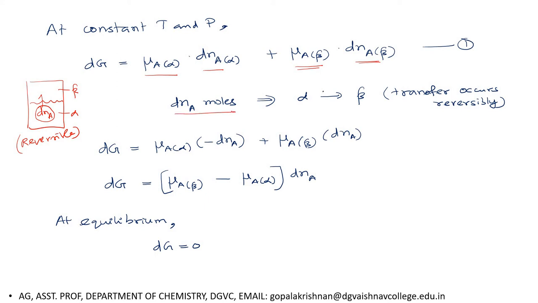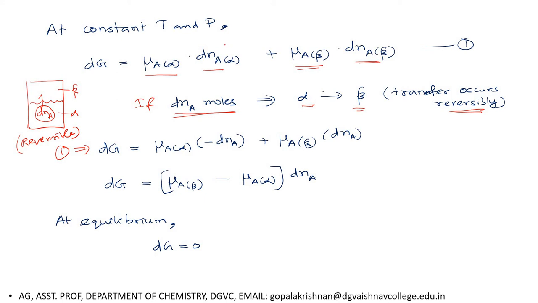So if dNA moles of compound A transfer from alpha phase to beta phase, and this transfer occurs reversibly, reversibly means the transfer occurs in a very slow manner. In that case we can write equation 1 as dG equal to the chemical potential of A in alpha phase.